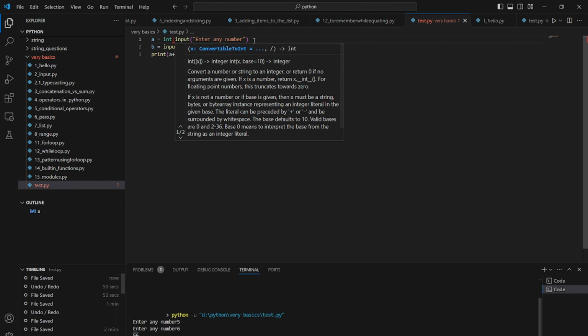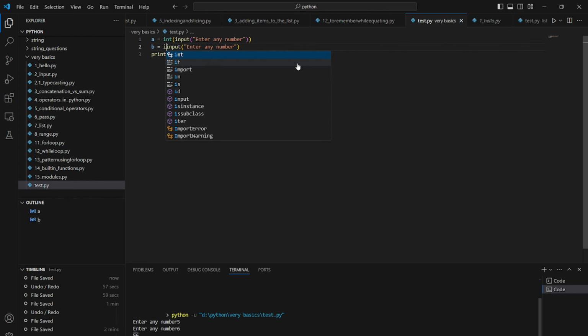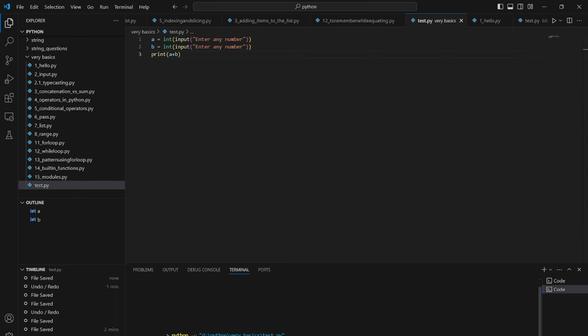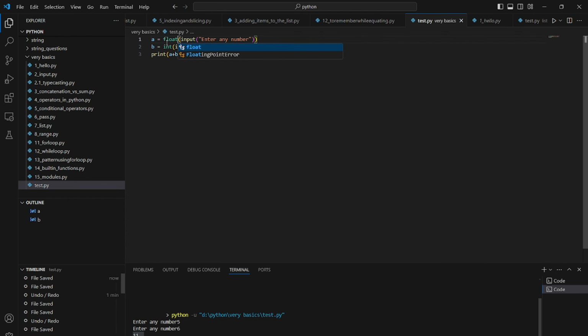So I have to use int and enclose the input with brackets. If I use this, then whatever is inputted is in the form of an integer. Now let's run this. 5 and 6 will be 11, right? So now it is inputted in the form of an integer. You can use float as well if you are inputting anything with a decimal point.